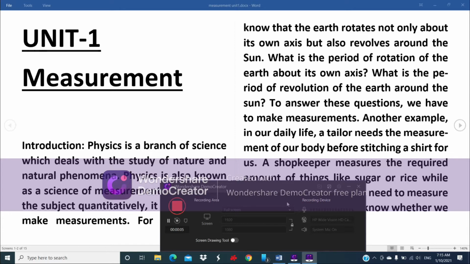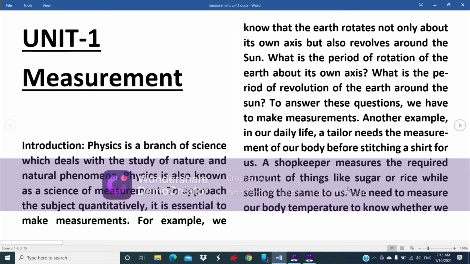In this video, I am going to talk about measurement. What is measurement? Introduction. Physics is a branch of science which deals with the study of nature and natural phenomena. The comparison of an unknown quantity with a known standard quantity is called measurement, and physics is also known as a science of measurement. To approach the subject quantitatively, it is essential to make measurements.